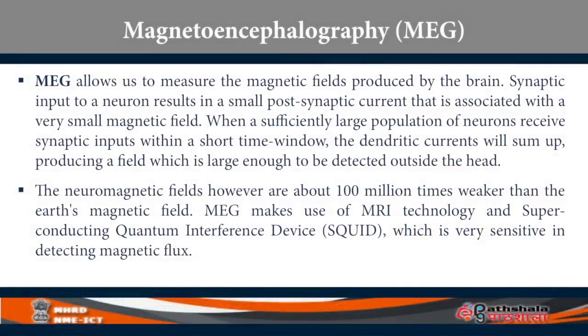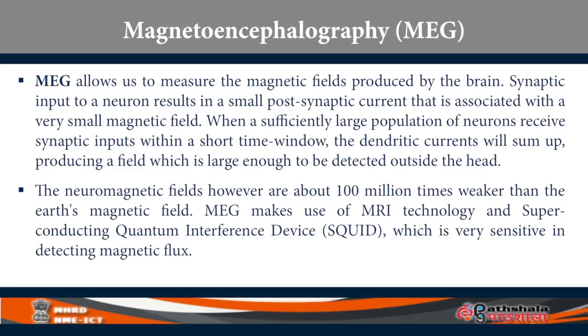Now what we are saying is, in this process there is also a bit of magnetic signal generated, and when you sum up across different synapses, it is strong enough to be picked up by a machine called MEG. The neuromagnetic field is still extremely weak compared to Earth's magnetic field. MEG makes use of MRI technology and a superconducting quantum interference device. It's called SQUID, which is very sensitive in detecting magnetic signals in the brain.